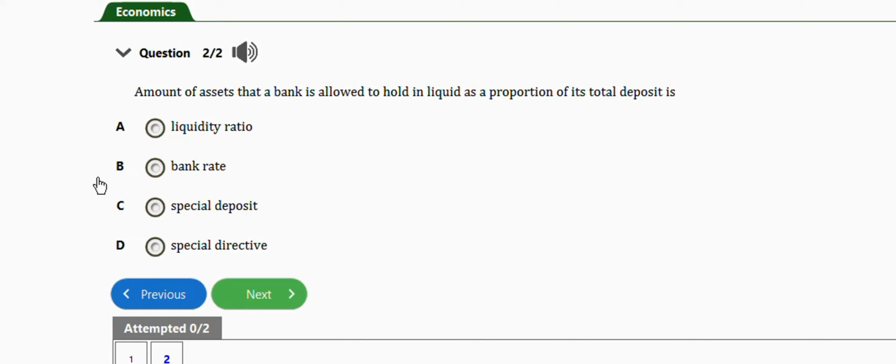So guys, this basically can deal with problems under stock exchange and liquidity ratio for your JAMB economics. So practice with 2 repeated questions for this subtopic. Hope you learned something interesting from the video.